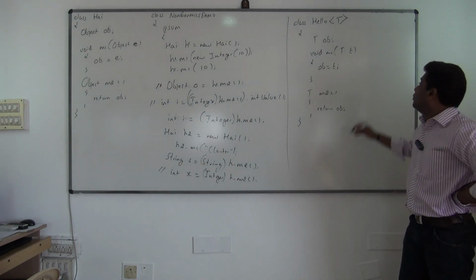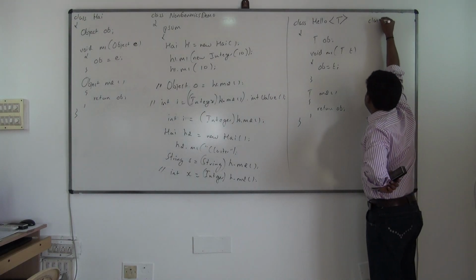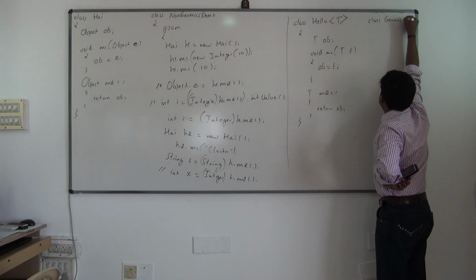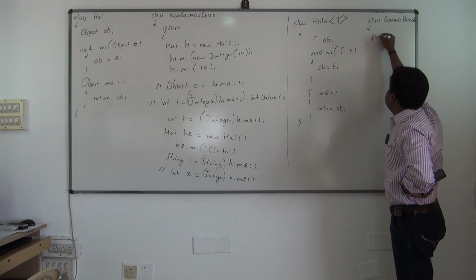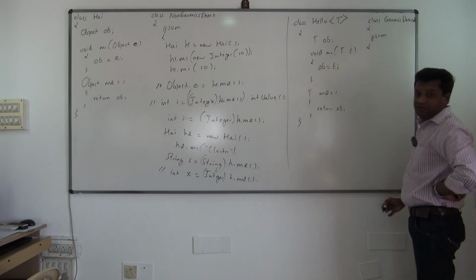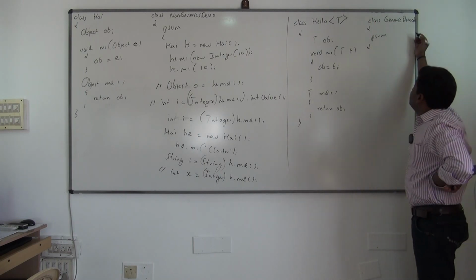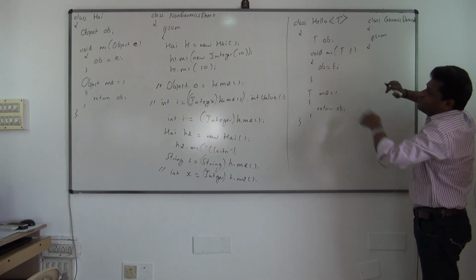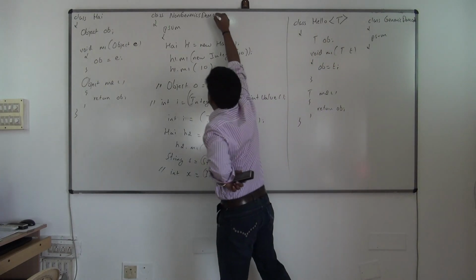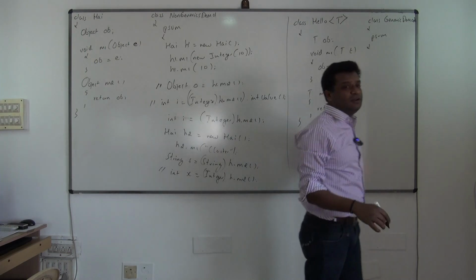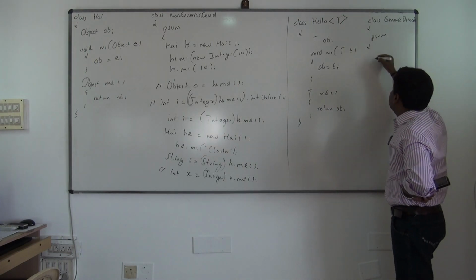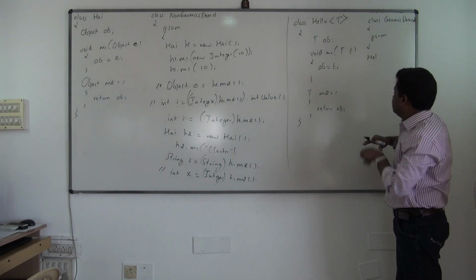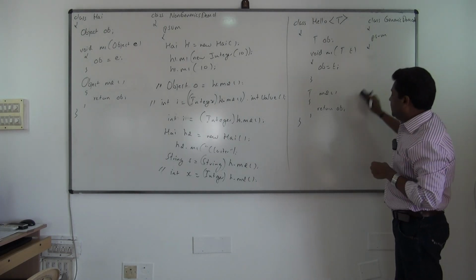Understood? So let's see now how you work with this. Class GenericsDemo is the class name I'll give. Public static void main. See now how you work with this. Class GenericsDemo2, because that's the second example after the non-generics demo 1. When I'm creating the object, I'll not have space here, so I'll write it below.